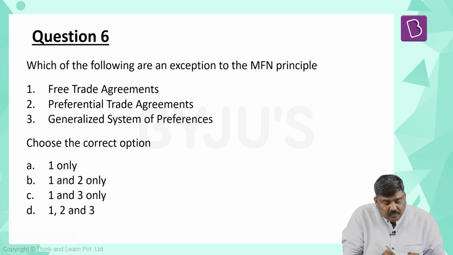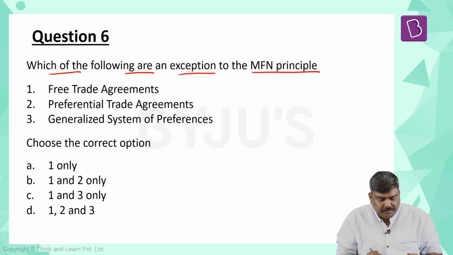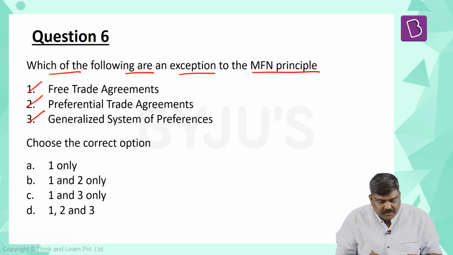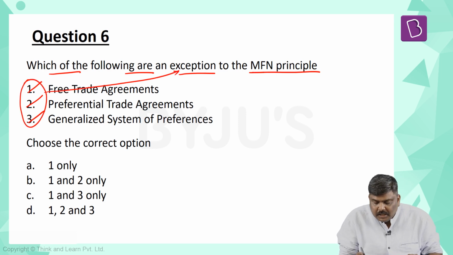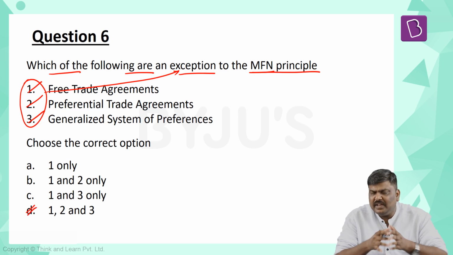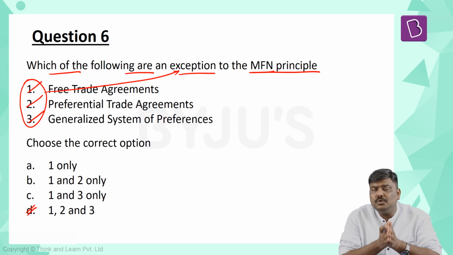Question number 6. Which of the following are an exception to the MFN principle? Free trade agreements, preferential trade agreements or arrangements, generalized system of preferences. All the three are an exception to the principle of MFN. So the right option will be option D. So these are the various concepts as well as the questions related to the idea of a most favored nation.